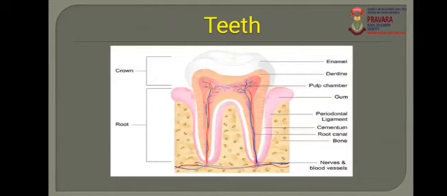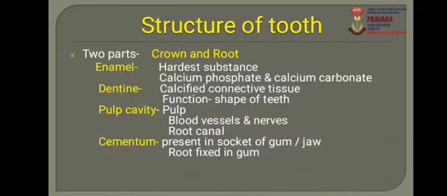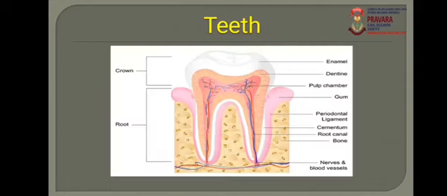In the structure of the tooth, there is enamel. It is the outermost covering of the tooth, which is made up of calcium phosphate and calcium carbonate. It is the hardest substance of the body. Then beneath the enamel, there is dentine, which is made up of calcified connective tissue. The function of the dentine is that it gives proper shape to the teeth.